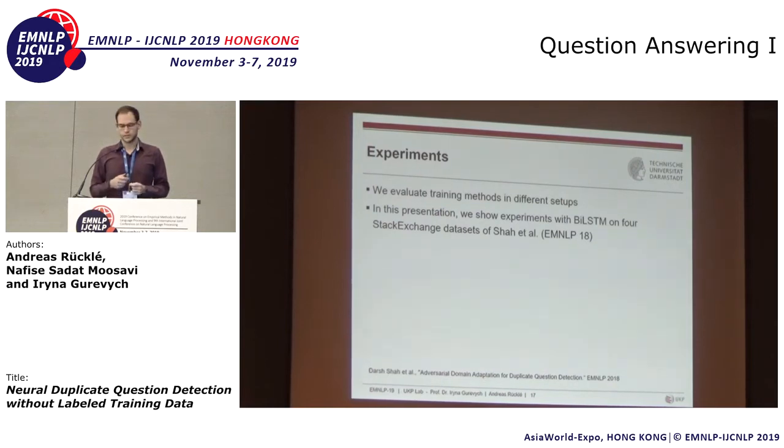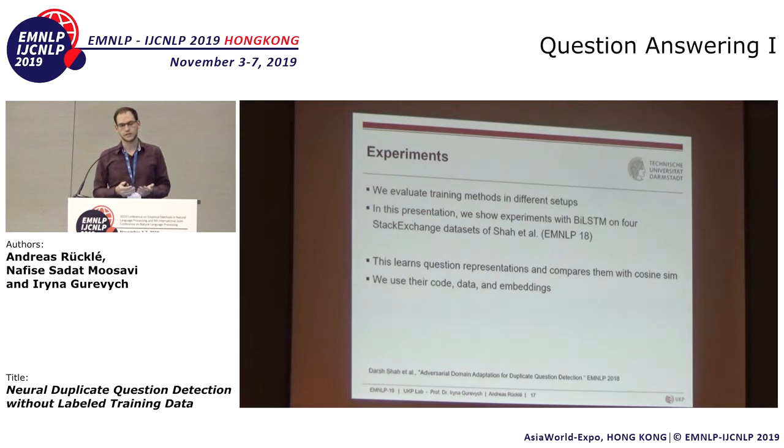So what we did is we evaluated various different training methods in different setups. In this presentation, for clarity, I only show experiments with BiLSTM on 4 Stack Exchange datasets that were part of a work by Dar Shah from last year's EMNLP. And what this does, it learns question representations and compares them with cosine similarity. Importantly, we use their code, data, and embeddings, and the only thing that changes is that in the training sets we replace annotated duplicates with generated questions or title-body pairs. This allows us to directly compare it against adversarial domain transfer, because this was the main contribution of their work.